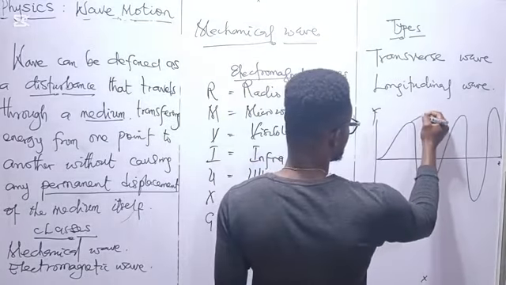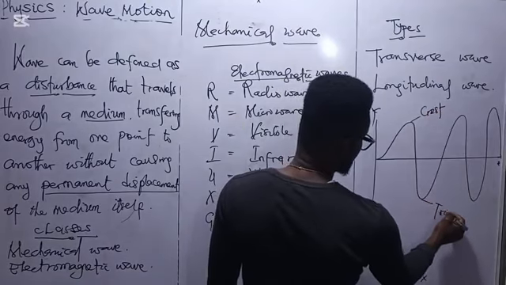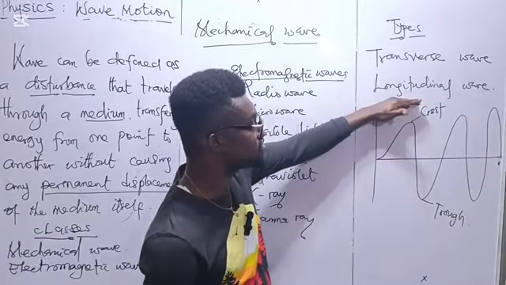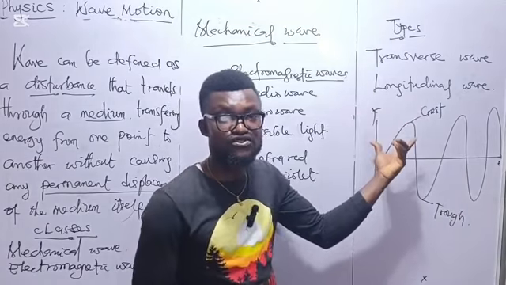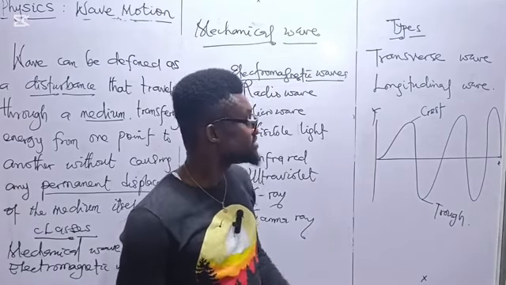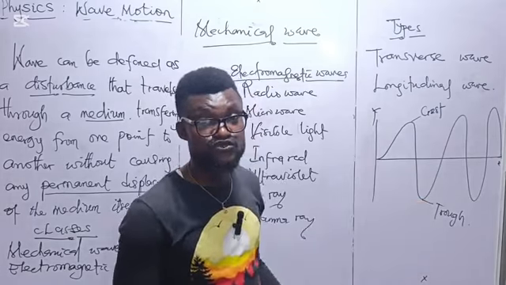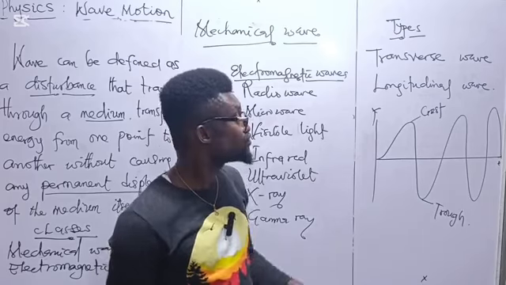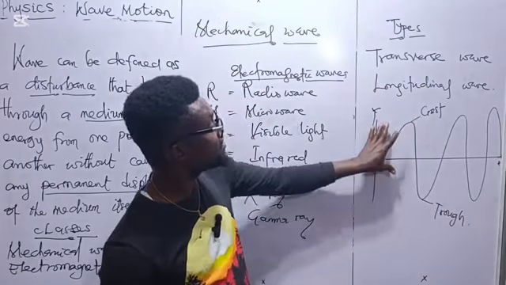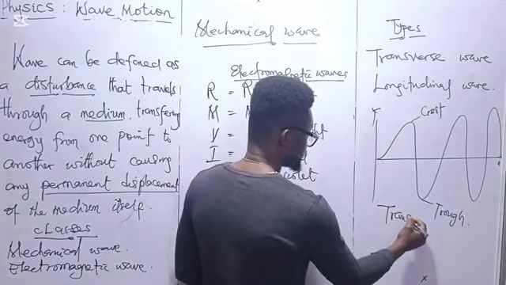We have here to be called crest, while we have here to be called trough. The maximum upward displacement of particles of the wave, that is what we termed crest. The maximum downward displacement of the particles of the wave, that is what we call trough. So the crest and the trough, these are the two terms you can see under transverse wave. Hence, this is the transverse wave.